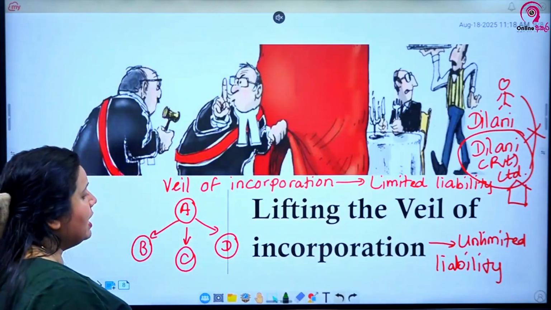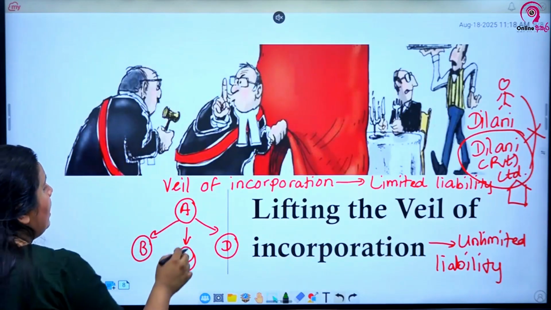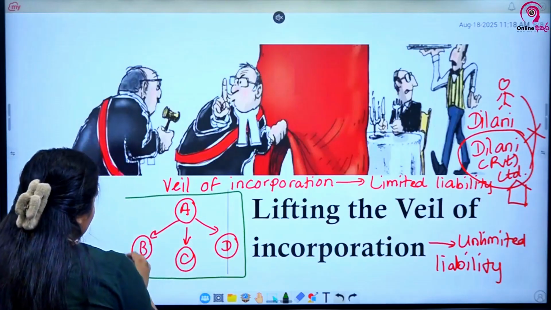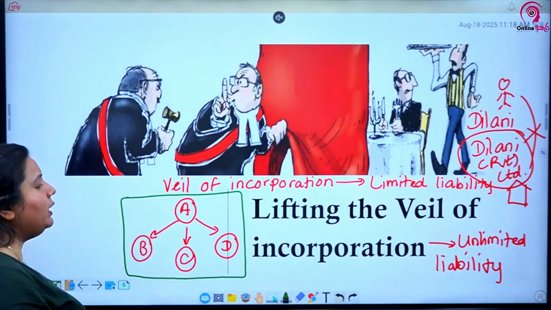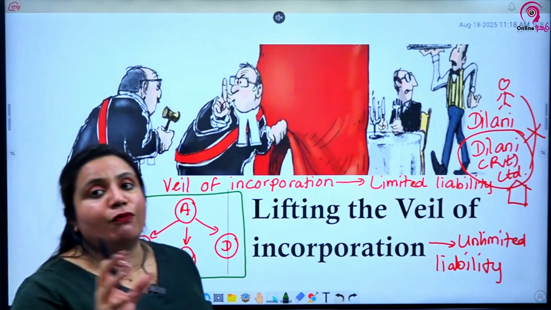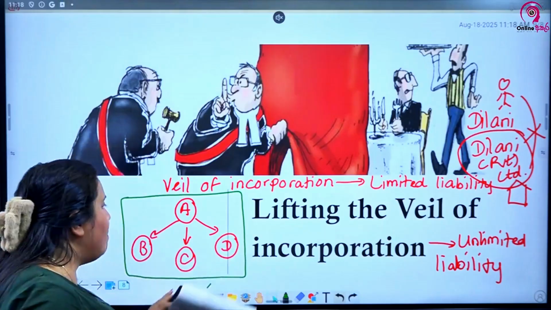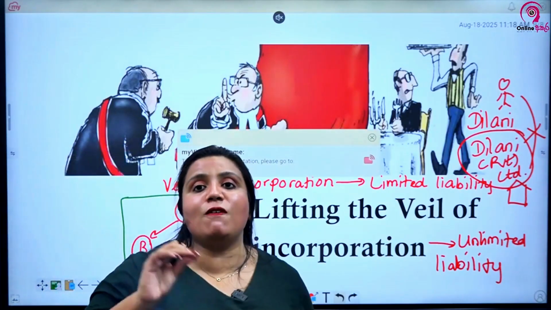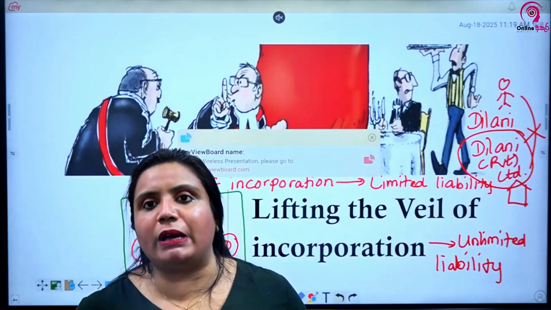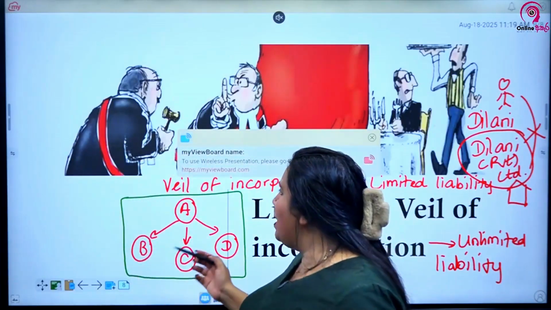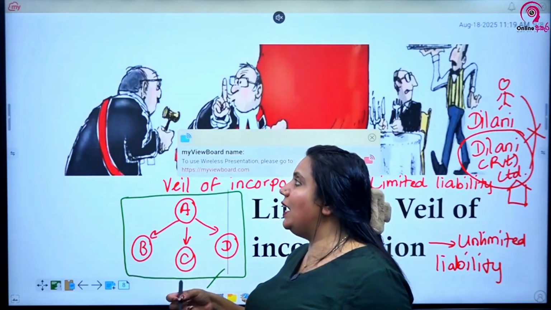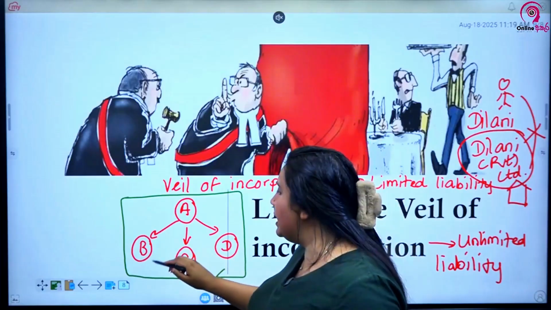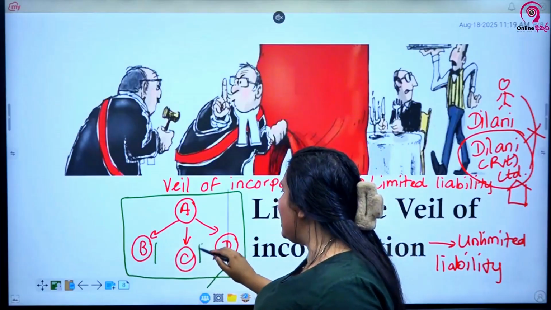But sometimes the court will look through the corporate veil and make them as one. Especially when it comes to accounting purposes, the court can say A, B, C and D are to be considered as one in the preparation of accounts, in a way to bring about some level of financial independence, right? In a way to bring some level of financial independence even to B, C and D.